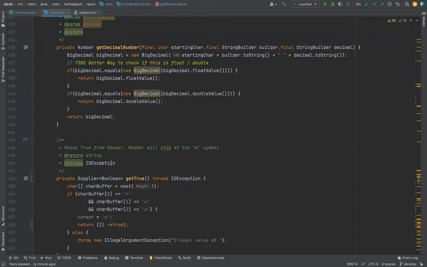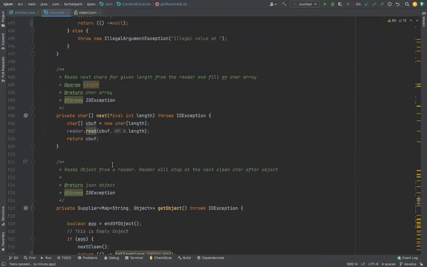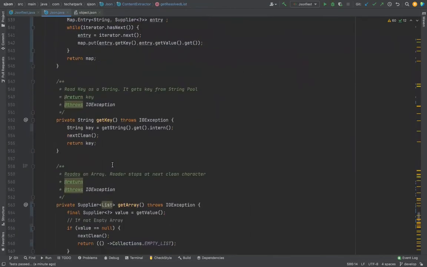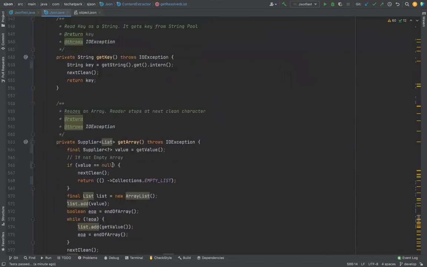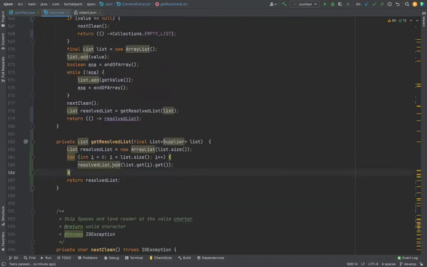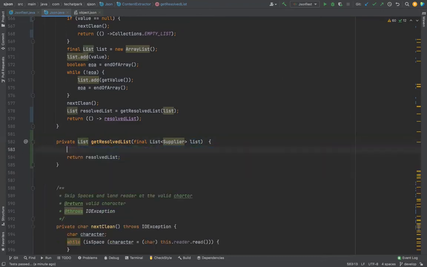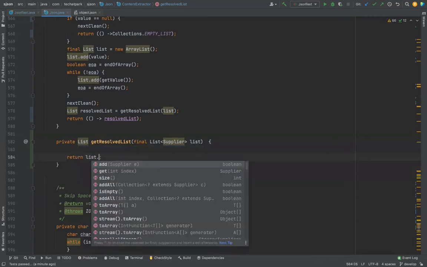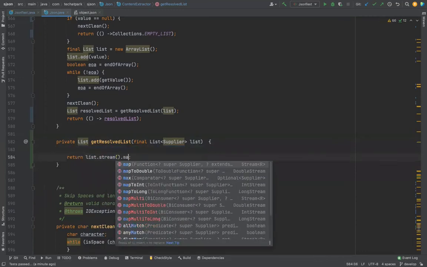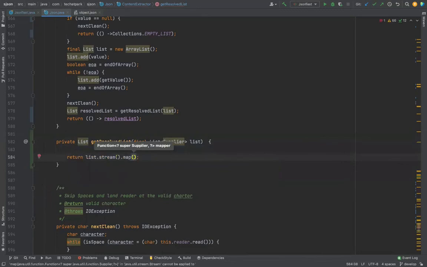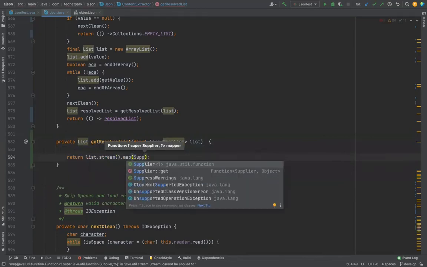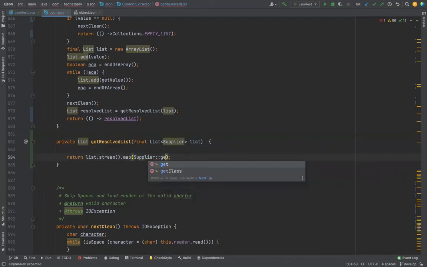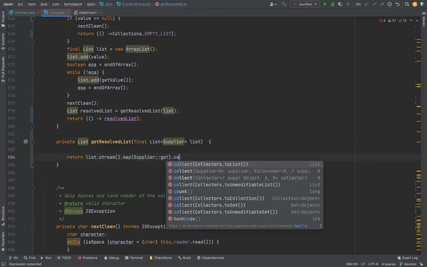Now with that better step, can we get anything better out of this? Can there be any improvement? Anybody? I can put all this as a single line now. How? Dot stream dot map, whatever that I get, it's a supplier, right? So I will get the supplier function reference. Get, dot collectors to list.